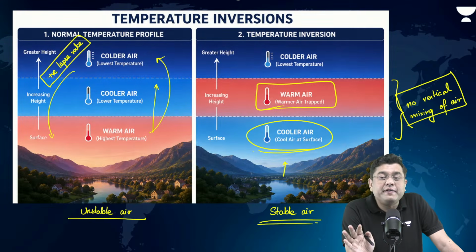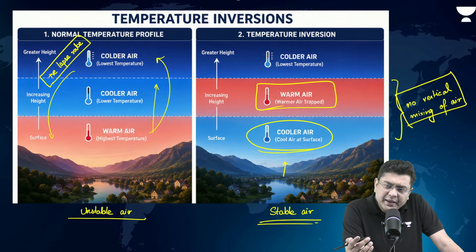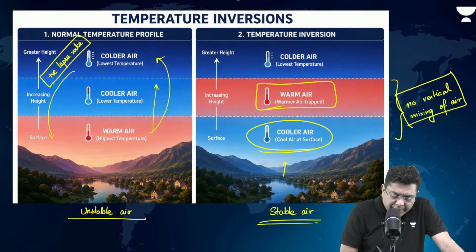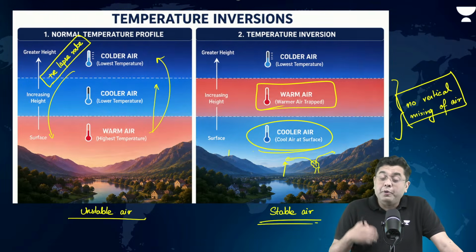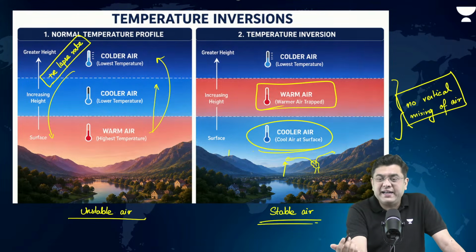Under this condition, what will happen? No mixing of air. Let's suppose you have set up a factory here, and there is emission of smoke. Most of that will be restricted here itself because you have cold air. So pollution tends to get exaggerated.